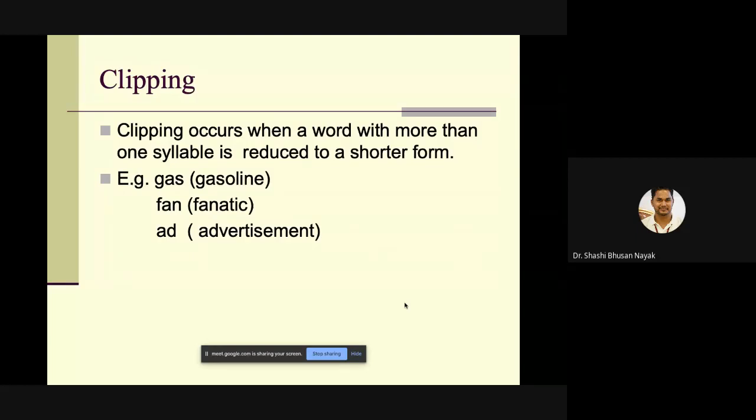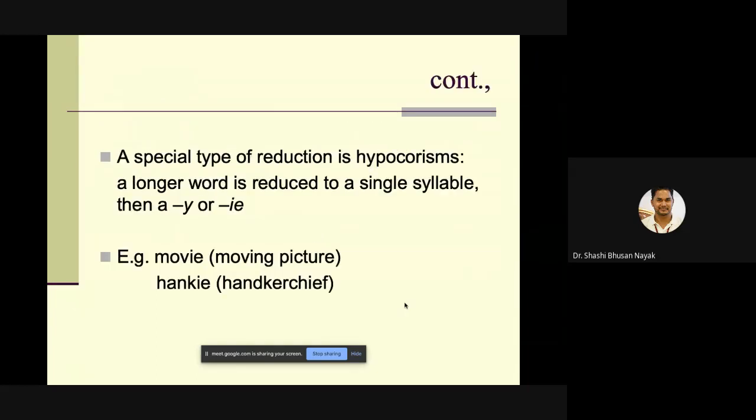No, in the dictionary, it is not anything clear about that. Okay, we'll check that later, no issue. Then I'm moving to the next slide.